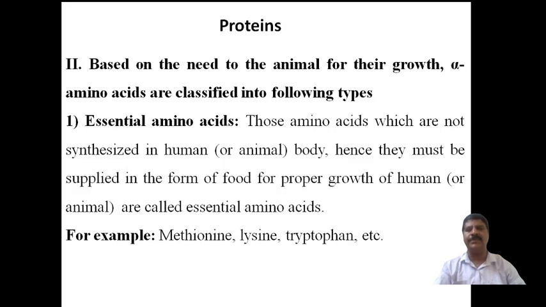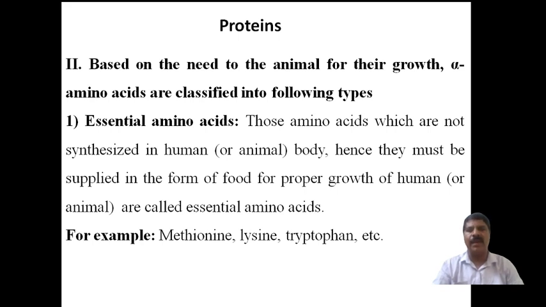Now, there is a second way of classification. I have already explained the first way of classification of amino acids based on the nature of the R group. They are classified into four categories. I explained that in the previous session. Now in this session, I am going to discuss the second way of classification of amino acids, based on the need of the animal or human being for their normal growth.